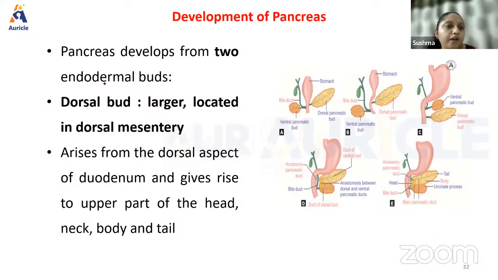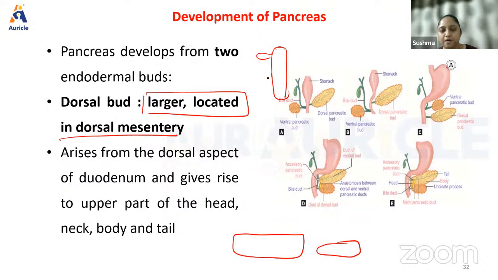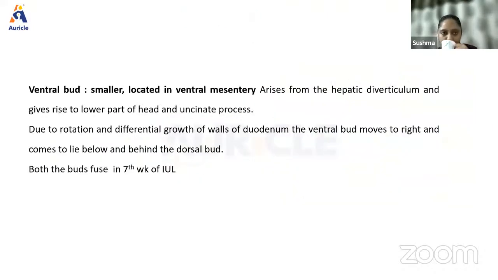Pancreas develops from two endodermal buds. The dorsal bud is larger and it is located in the dorsal mesentery. Something like this, guys. You have a big dorsal bud, and then you have a small ventral bud. It arises from the dorsal aspect of the duodenum and gives rise to the upper part of the head, neck, body, and tail. If you have the foregut tube like this, we have different buds. There is a respiratory bud, there is a hepatic bud, and there is a pancreatic bud also. Now, this pancreatic bud gives rise to the pancreas.